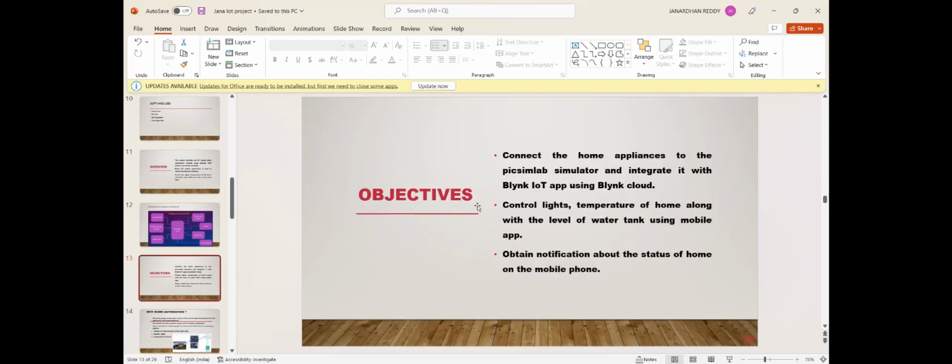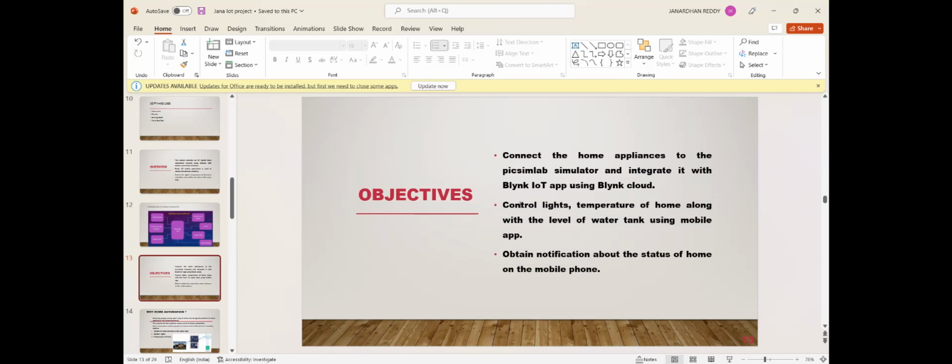The objective of the project is to connect the home applications to the PICSimLab simulator and integrate with the Blynk IoT app using Blynk Cloud. Either it is software or hardware, the memory must be contained to access those elements for future purpose. So we are using the Blynk Cloud through the Blynk IoT app.